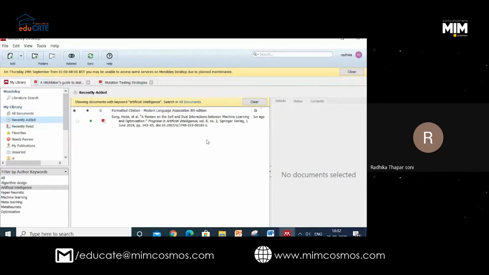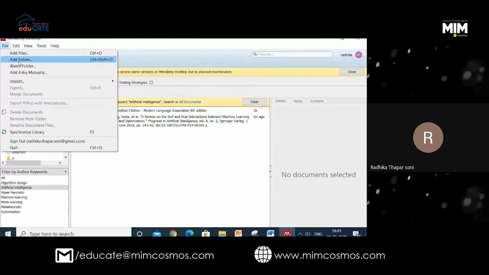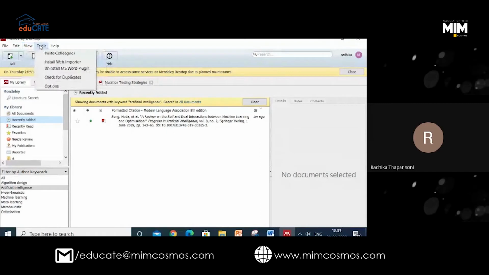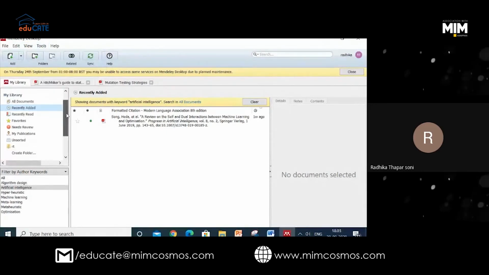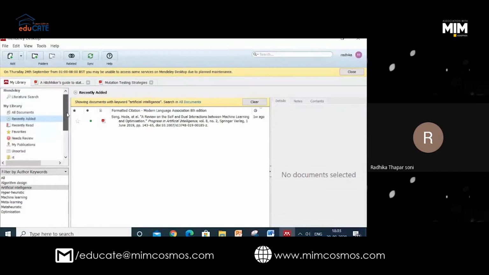Means we can actually check out. There is a tab in File. You have an option, check duplicacy. We can just click on that and we can check the duplicate entries. If we have duplicates, we can delete them. Okay, I will check it.